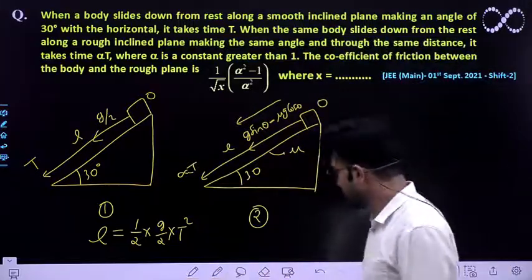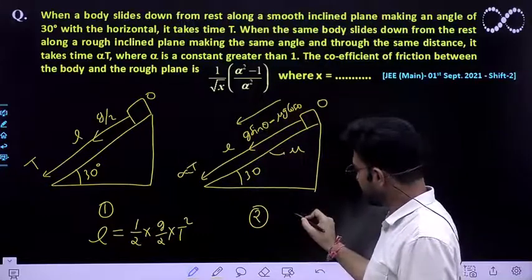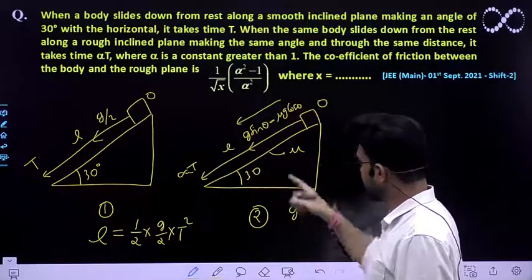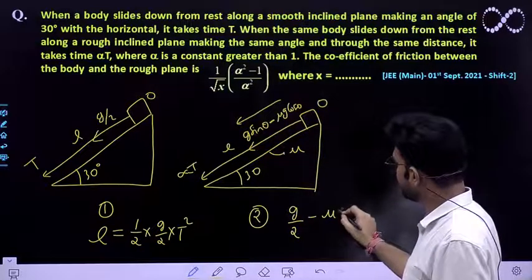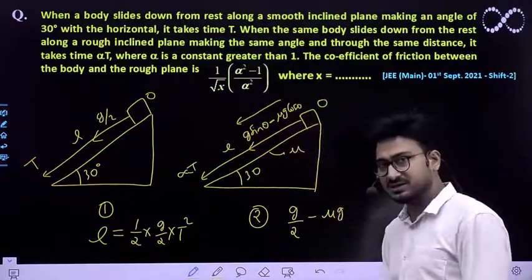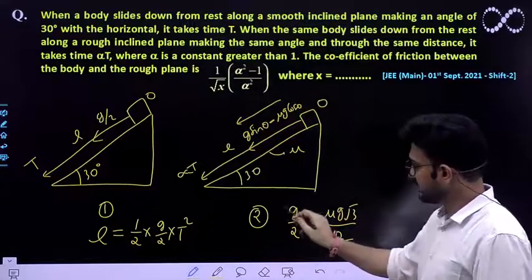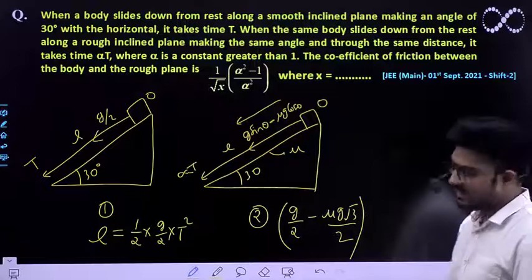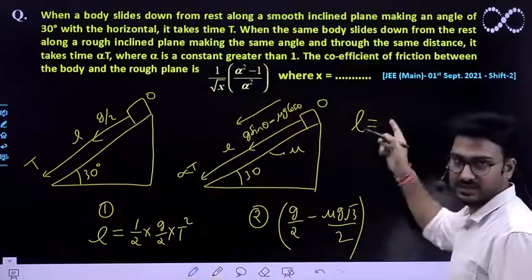So this is the net acceleration that we are getting. The acceleration is g sine 30 degree, which is g by 2, minus mu g cos 30 degree, and cos 30 degree is root 3 by 2. Again it has to fall the same distance, so the displacement must be equal to ut plus half a t square.